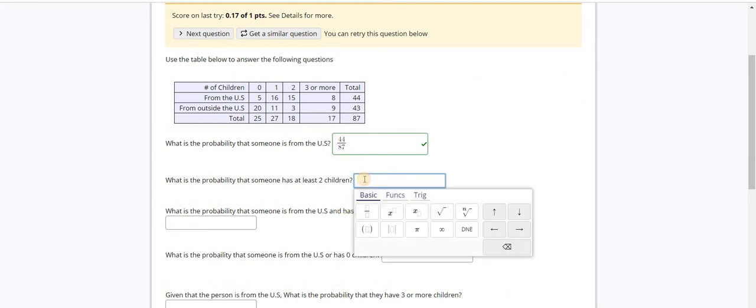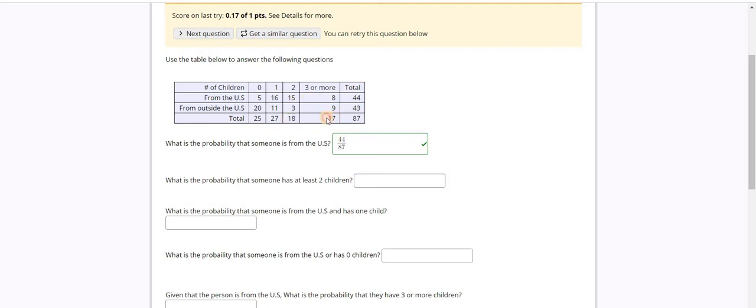The next one, what is the probability that someone has at least 2 children? So at least 2 children, that means all of the people who have 2 children or more than 2 children. That is 18 plus 17 out of the total, which is 35 divided by 87.